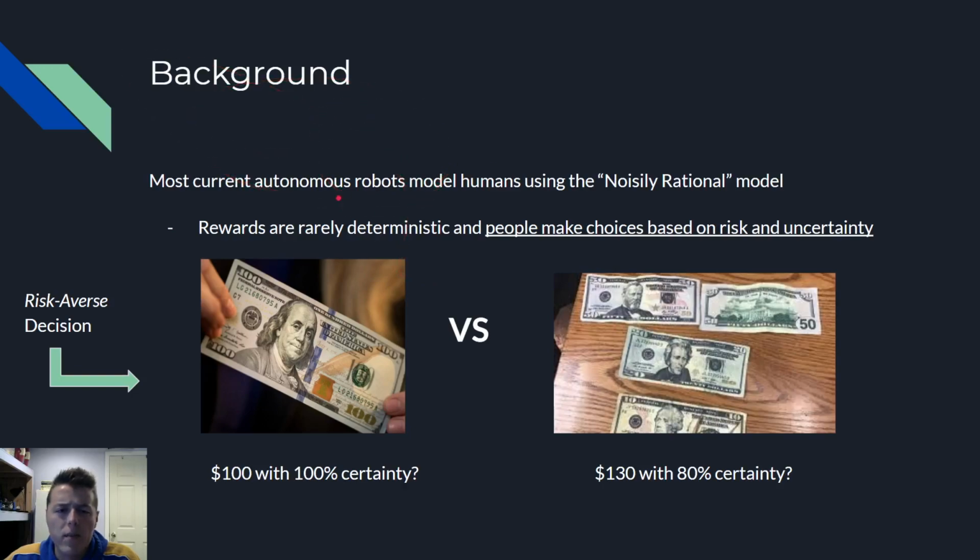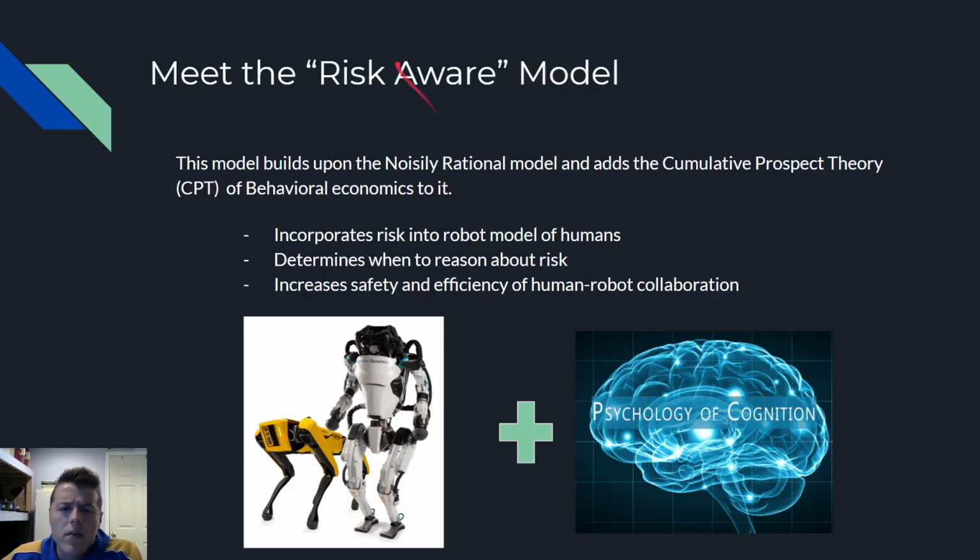Well, here's some background. Most current robots are modeled using something called the noisily rational model, which assumes humans are mostly rational. Let me give you an example of the types of decisions I'm talking about. Let's say you're offered $100 with 100% certainty versus $130 at 80% certainty. Well, I don't know about you, but I'm taking the $100 guaranteed every time. But by doing that, I'm making a risk-averse decision. So how do we break that?